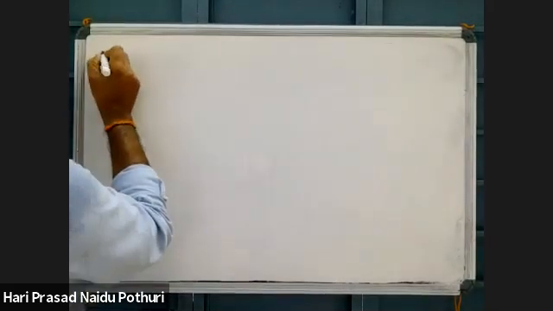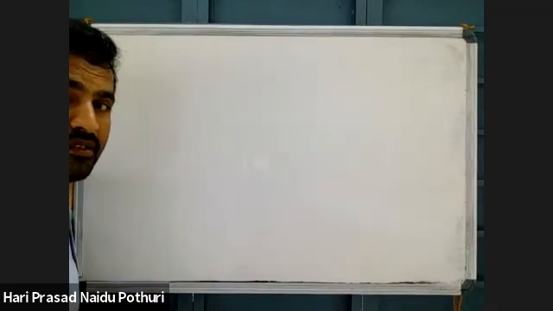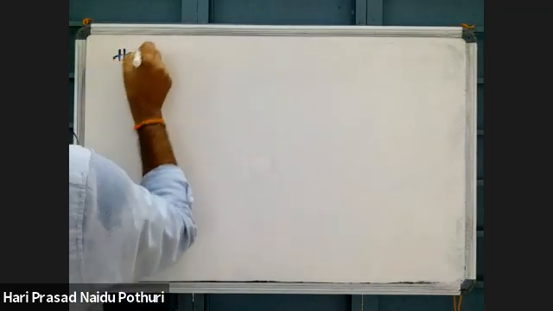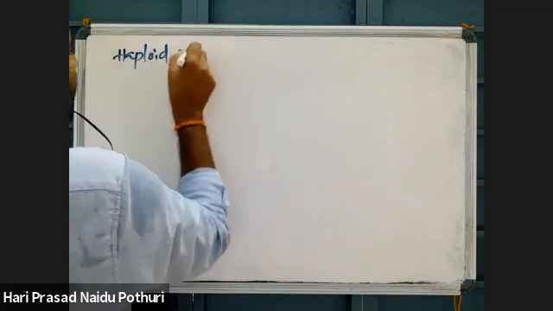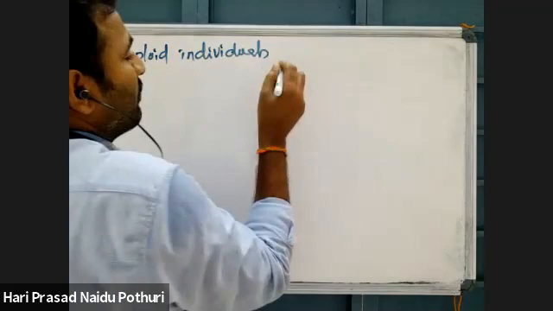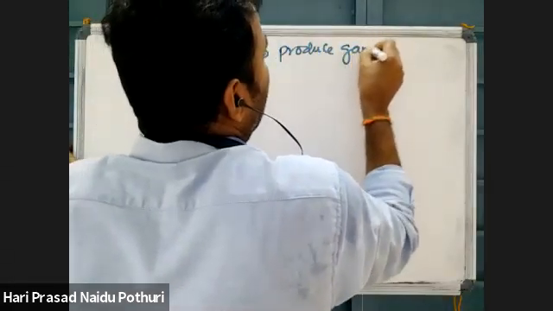Right. See now, how gamete formation is taking place. I told you, pre-fertilization events: gamete formation, gamete transfer. See here, if you see haploid individuals, how do haploid individuals produce gametes?